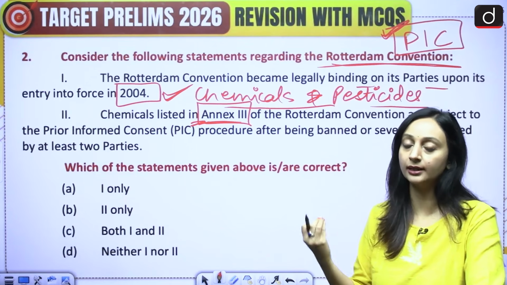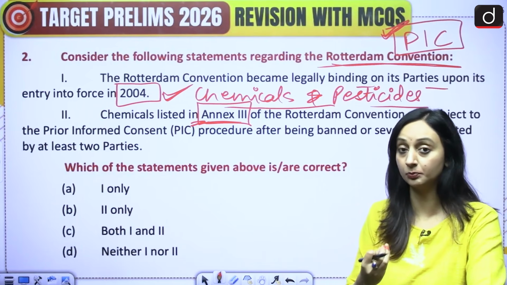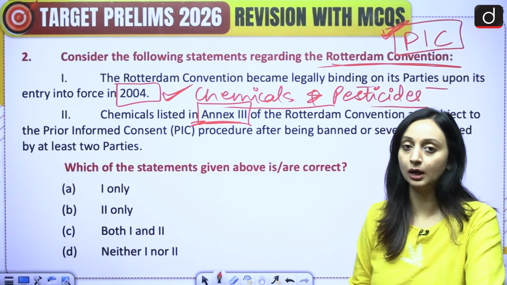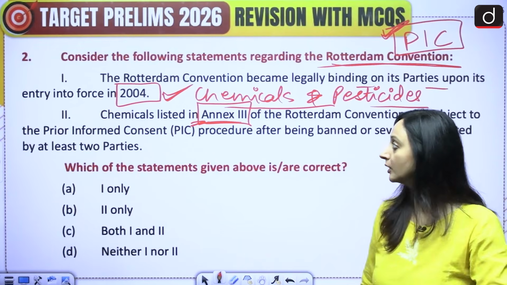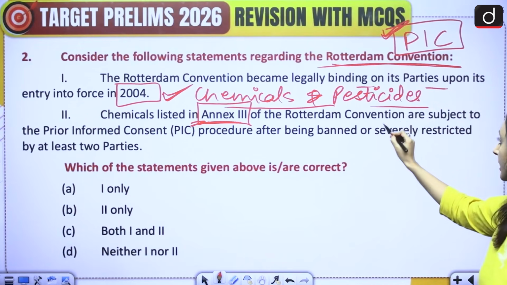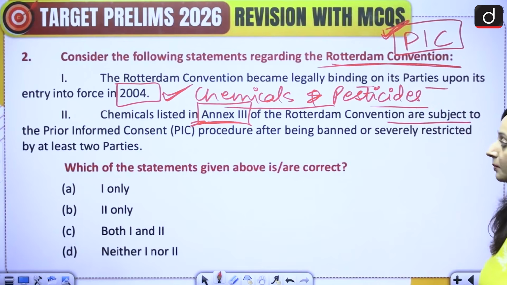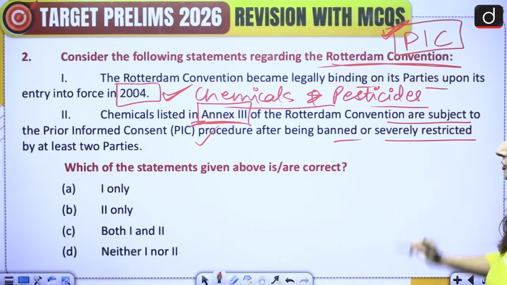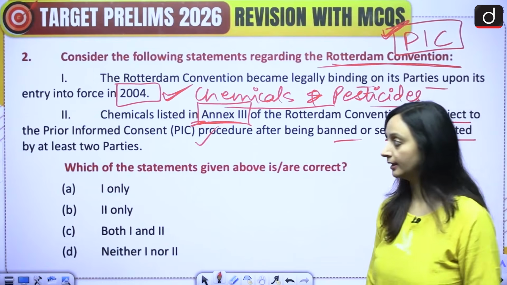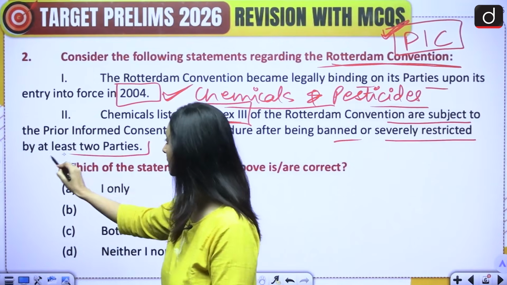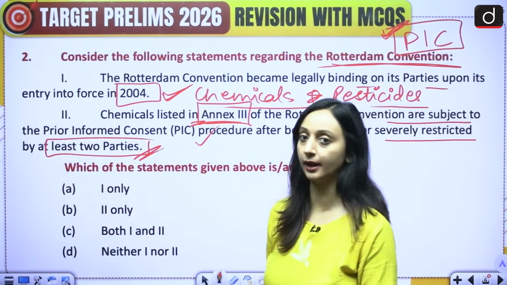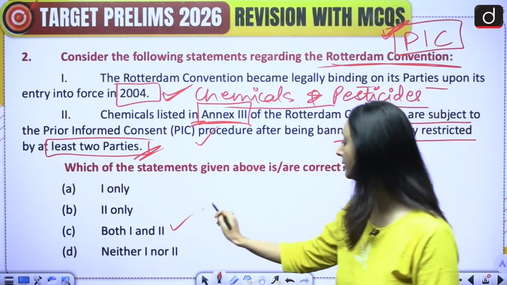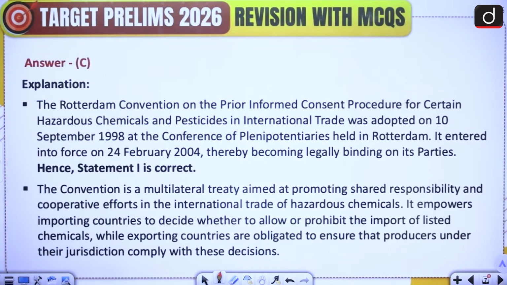Based on that, the country is going to give its consent whether or not it wants this chemical to come into the country. So chemicals listed in Annex 3 of the Rotterdam Convention are subject to the prior informed consent procedure, yes, after being banned or severely restricted by at least 2 parties. If they are banned or severely restricted by at least 2 parties, we'll have to get the prior informed consent. So in this case, both the statements are correct.